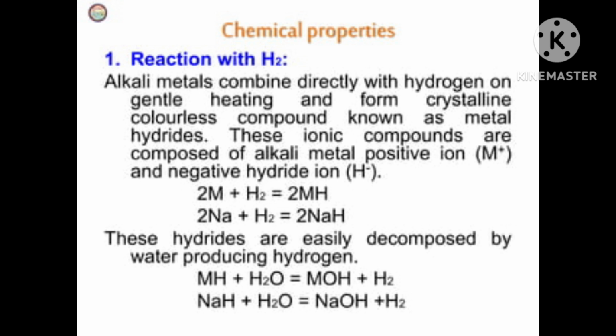Since an ion with large size can be easily distorted among halides, lithium iodide is the most covalent in nature. Next property I am telling, that is the reducing nature. All properties are asked in examination, hence be careful.